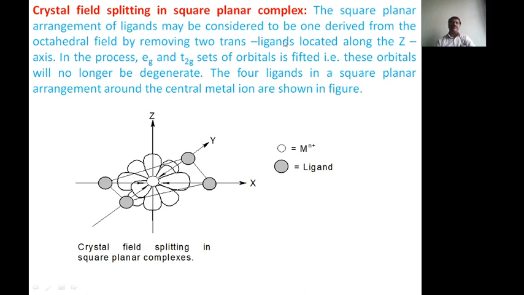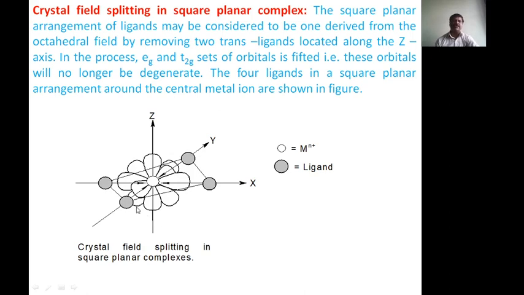The crystal field splitting in a square planar complex is derived from the crystal field splitting in the octahedral complex. You are just removing one ligand from the z axis and another from the minus z axis, and the resultant splitting is obtained.